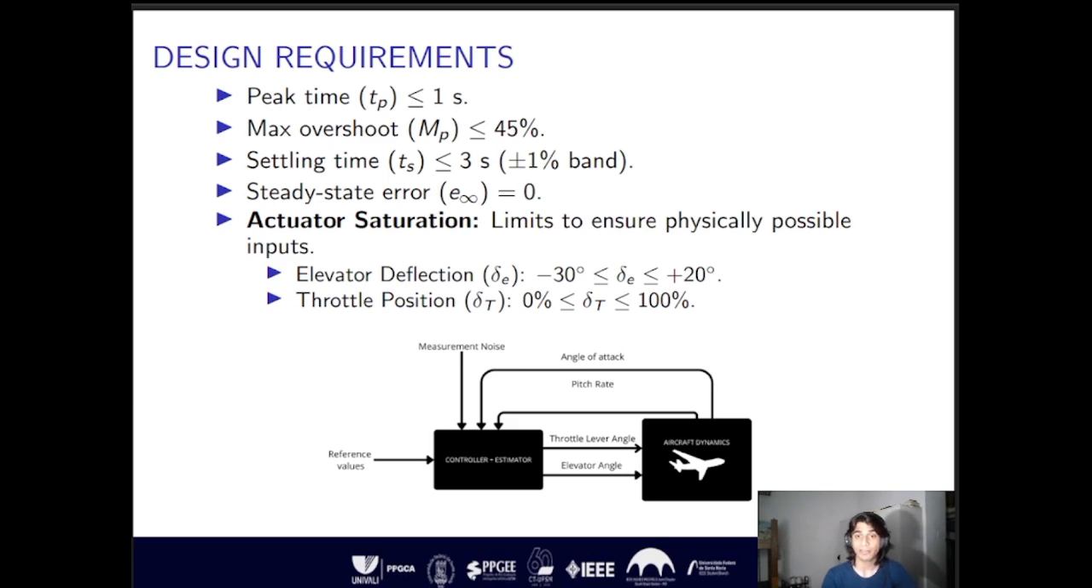Measurement noise enters the controller and estimator block, which must follow the reference values to achieve zero steady state error. The proposed architecture follows the separation principle, in which the controller and estimator design can be performed independently. The complete system is composed of an LQR controller with reference compensation, state estimator, actuator saturation, and plant model.